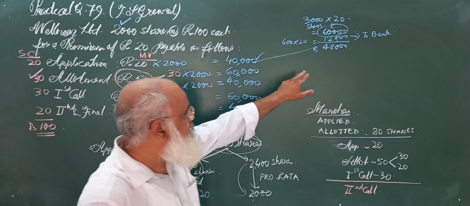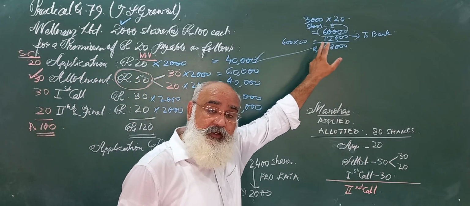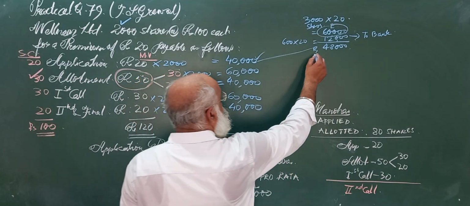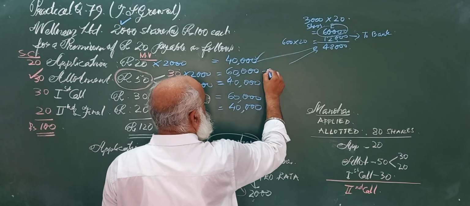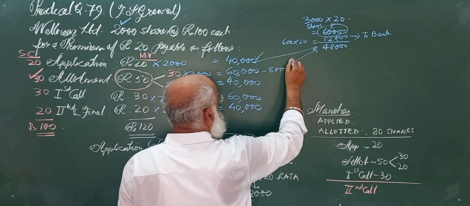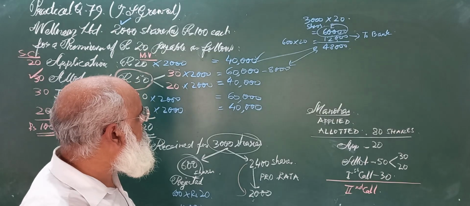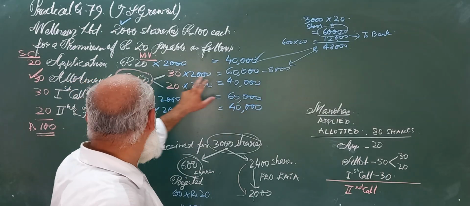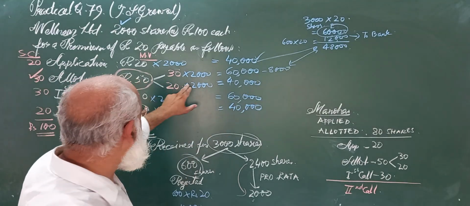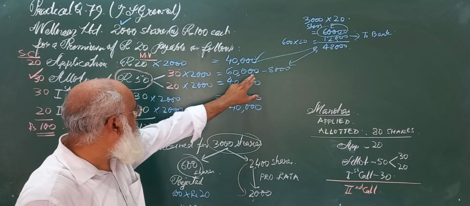Then what amount is remaining? Out of 48,000, 8,000 was remaining. We will adjust this remaining 8,000 here. So what amount should come next? The amount that should come in allotment on share capital is 52,000.